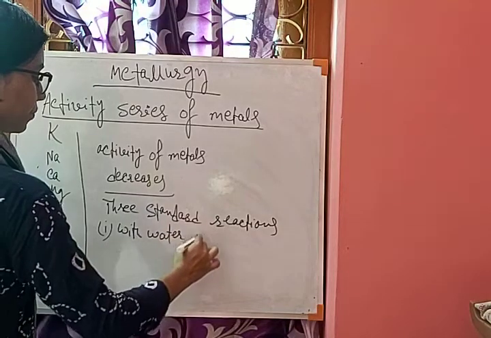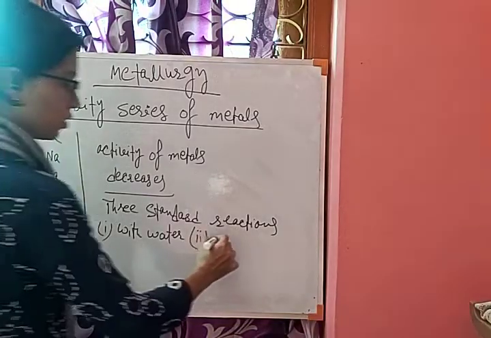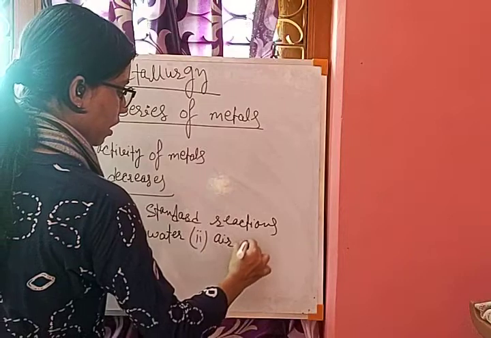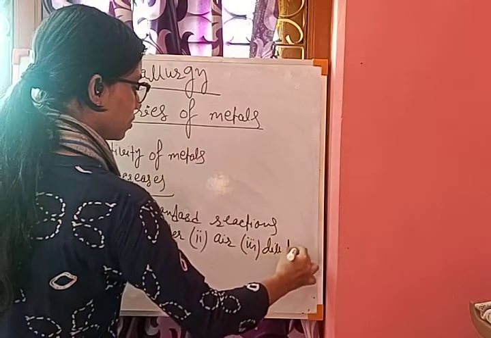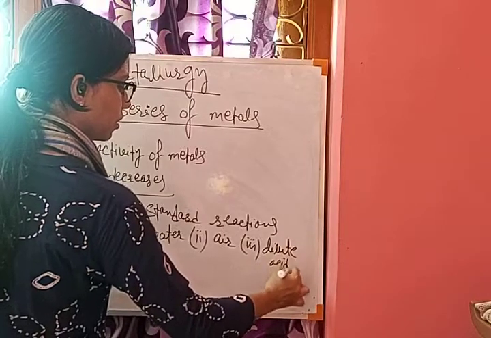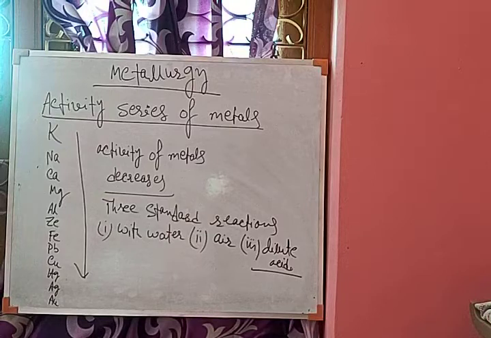The second is reaction with air, and the third is reaction with dilute acid. Okay, so these are the three standard reactions. Now we will discuss these three standard reactions, that is, which metal will react with water, air and dilute acid depending upon this metal activity series.